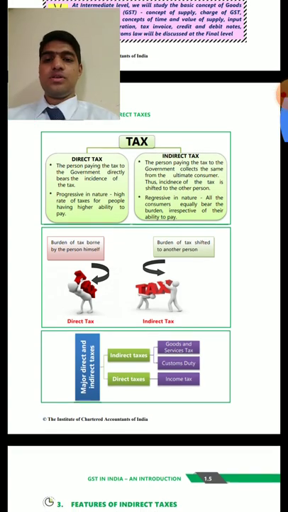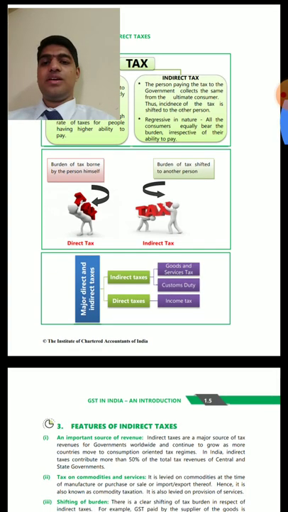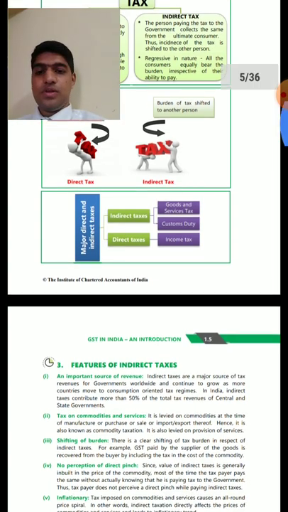So here the picture shows that with direct taxes, the burden of tax is borne by the person himself, whereas with indirect taxation the burden is shifted to another person. That's a very good explanation. Major direct and indirect taxation: in direct tax, we have income tax. Earlier, we had a tax called wealth tax, which is now not there. In indirect tax, we have goods and service tax and customs duty. Even some part of excise duty is also there. That is not mentioned here still.